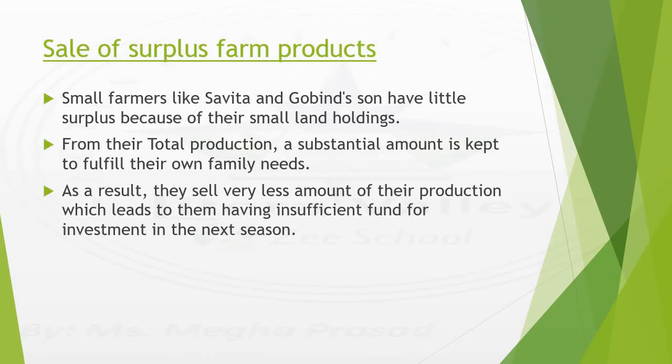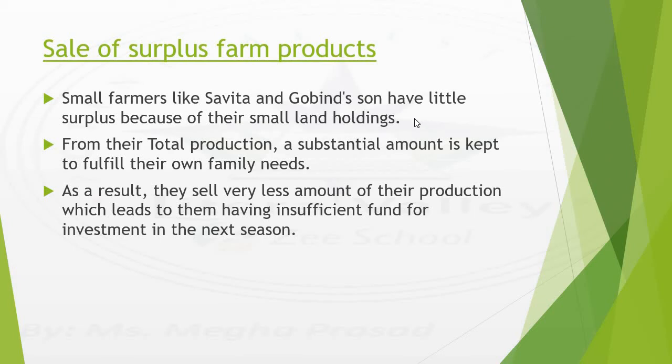Now the next topic is sale of surplus farm products. I have already told you that surplus means extra. So this topic is all about what happens once the farm production takes place, once the harvesting is done. Small farmers like Savita and Govind's sons have little surplus because of their small land holding.